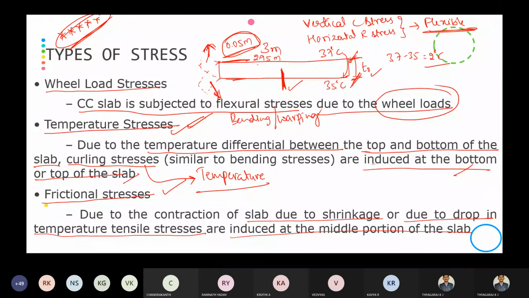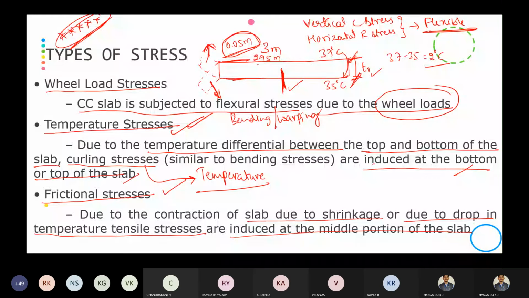Then the last one is frictional stresses, the stresses due to shrinkage. Shrinkage means a reduction in volume of the concrete, thereby at the middle the frictional stress is going to develop. These are the three types of stress in cement concrete pavement: one is wheel load, temperature, and frictional stress.